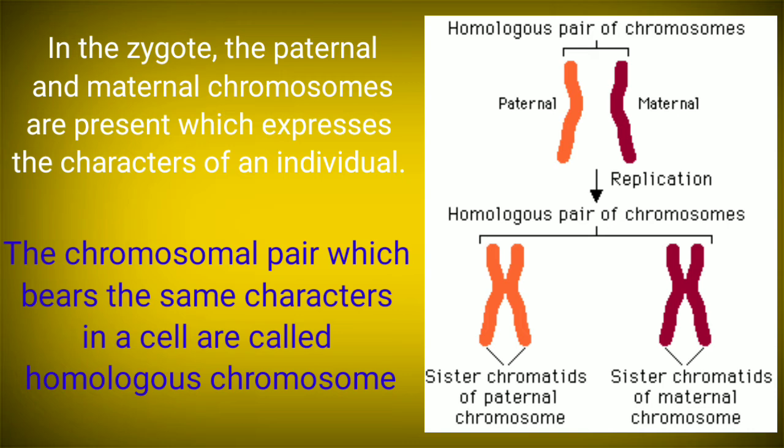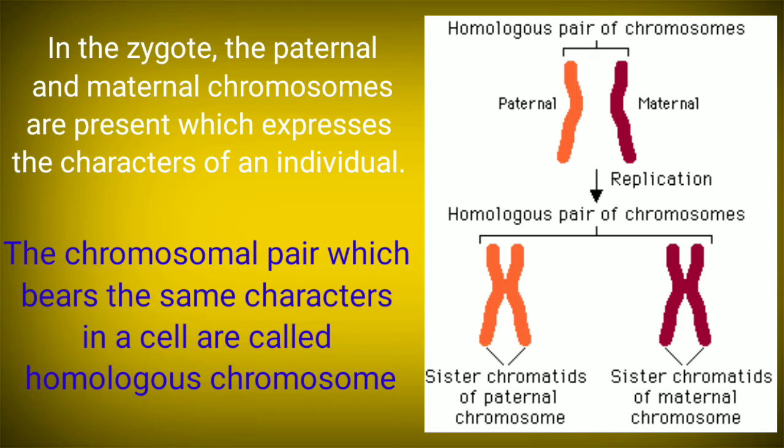In the resultant zygote, the paternal and the maternal chromosomes are present, and these chromosomes together express the characters of an individual. That means for a particular character, there will be 2 chromosomes. The chromosomal pair which bears the same characters in a cell is called the homologous chromosome.